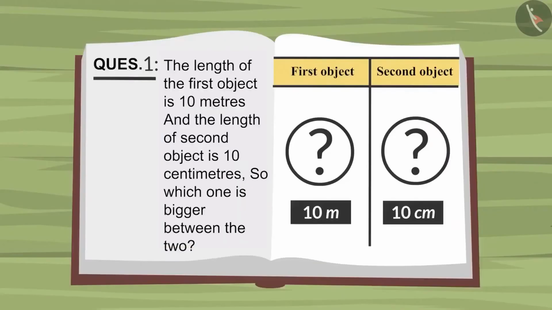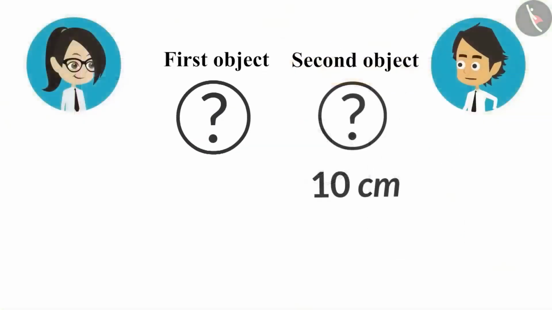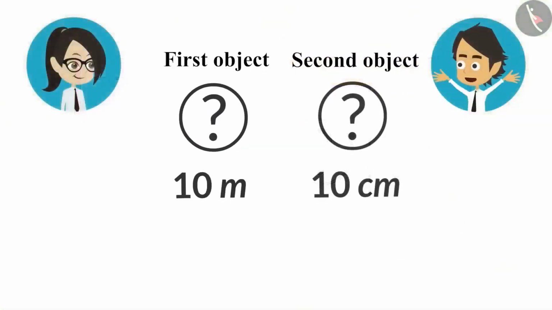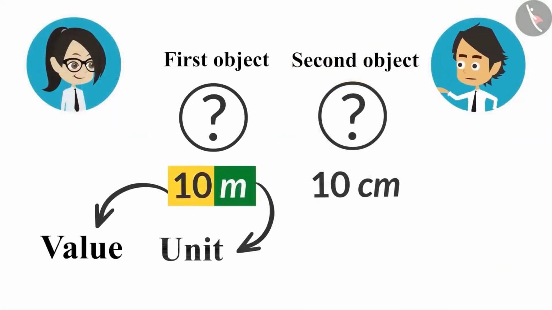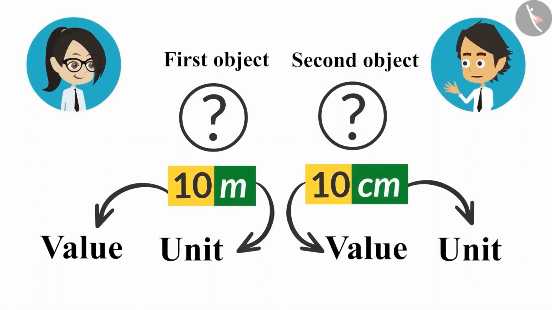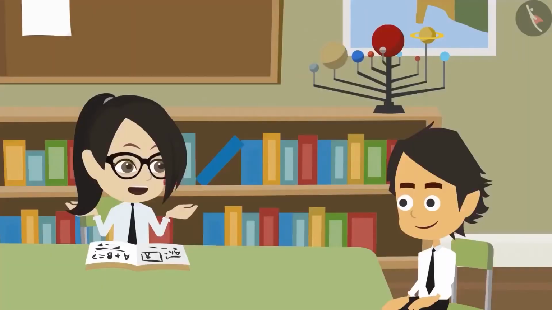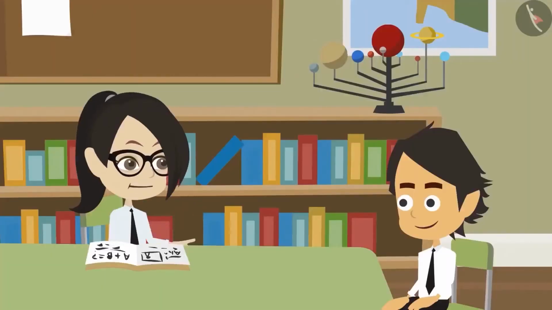Meaning? For example, in this question, the length of the first object is given as 10 meters. This means that 10 is the value and meter is the unit. Both are important to find the length of any object. I did not understand. Tell me more.